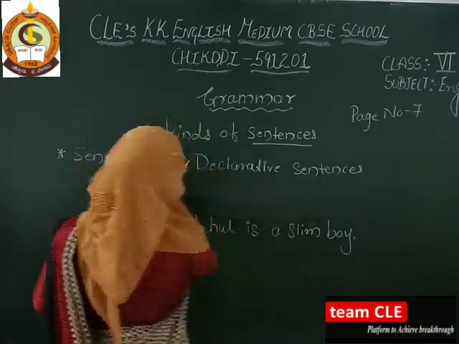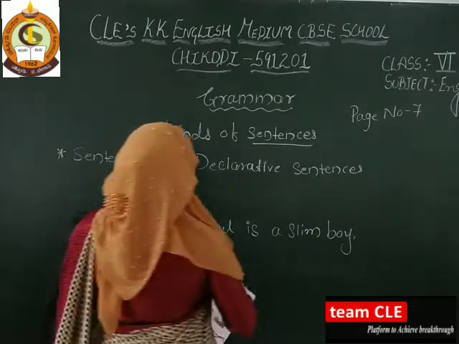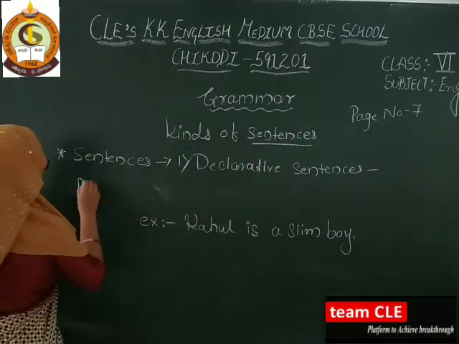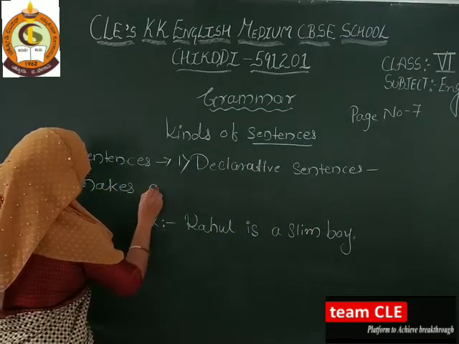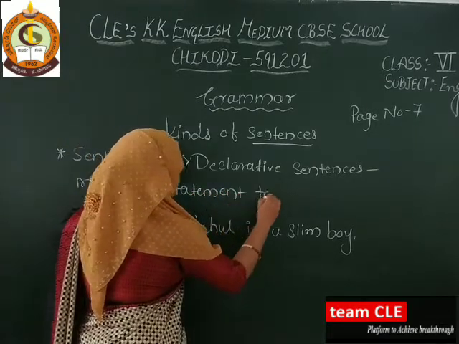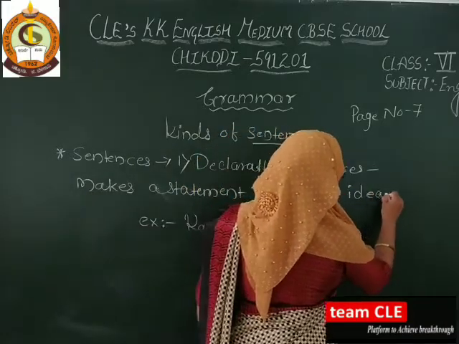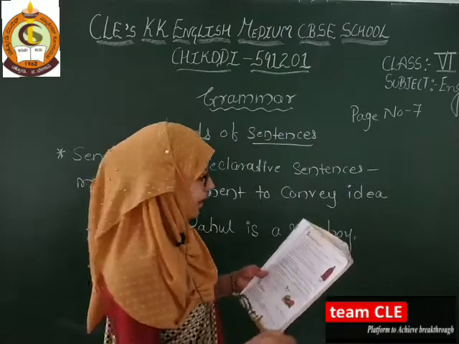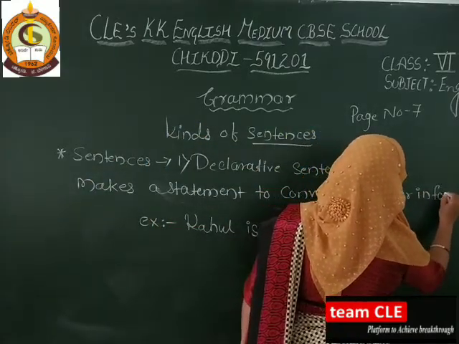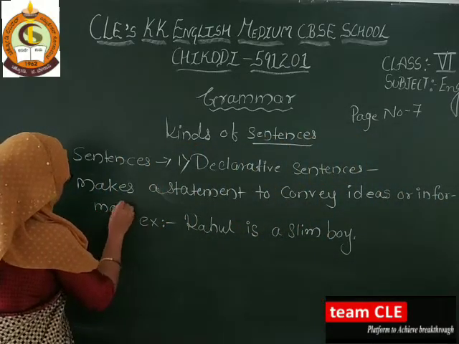So I will write the definition here. A declarative sentence makes a statement to convey an idea or information.